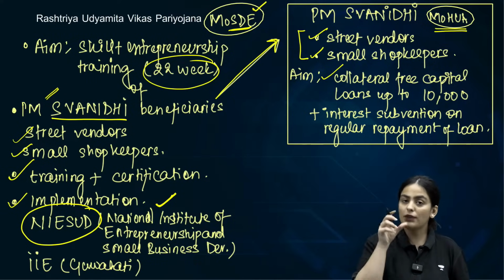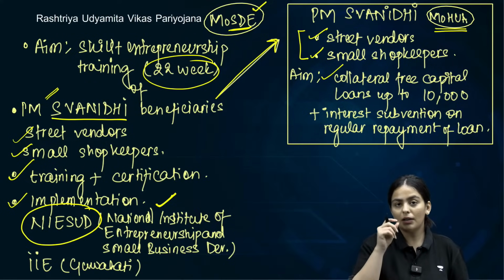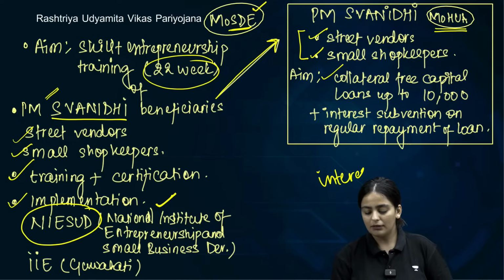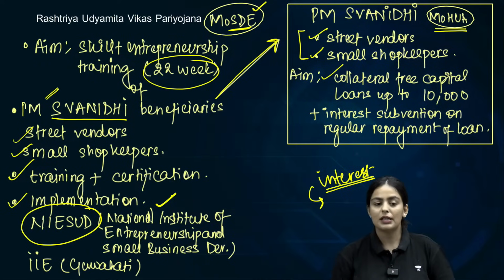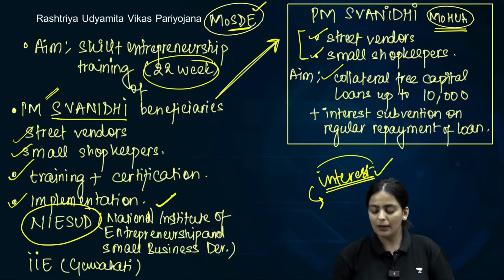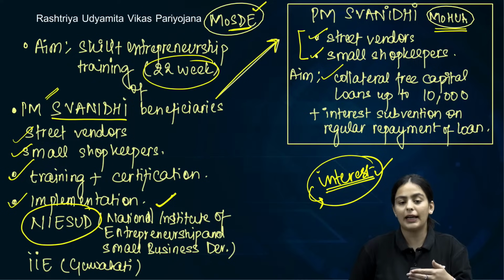Interest subvention. Now if there is an MCQ with a statement which says that interest subvention is also included, that a part of the interest on loans can be done away with, that is absolutely fine, but only when the particular beneficiary is paying the loan back on time, is on track when it comes to paying.